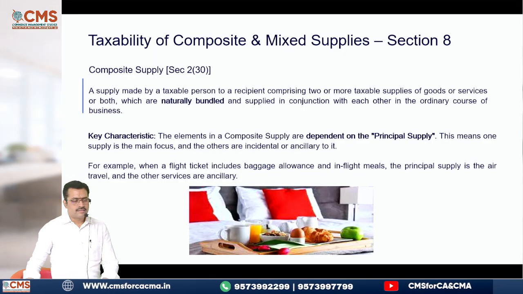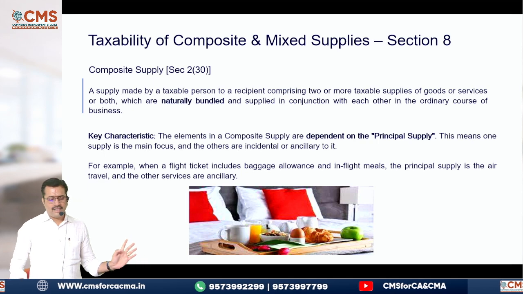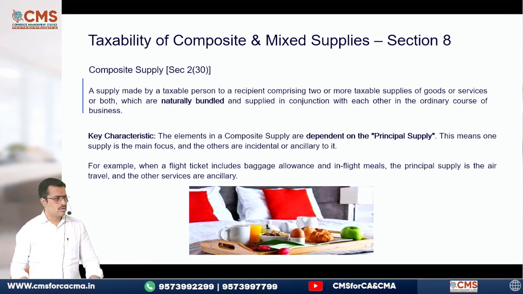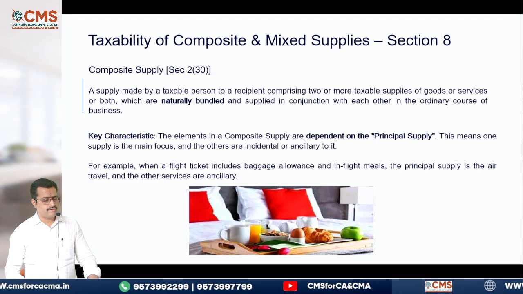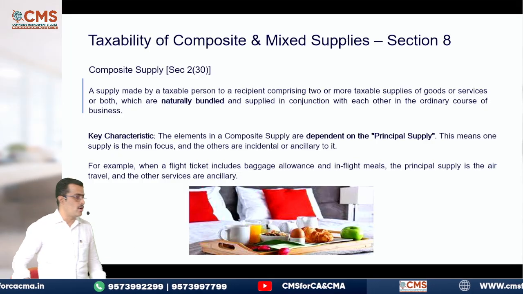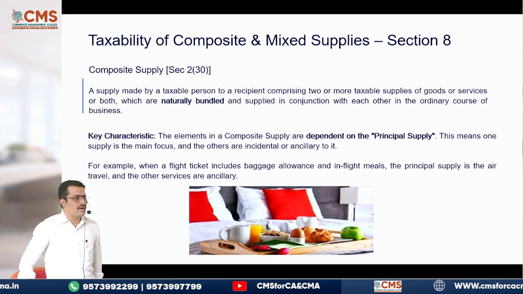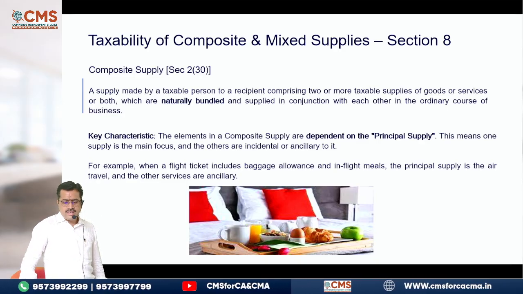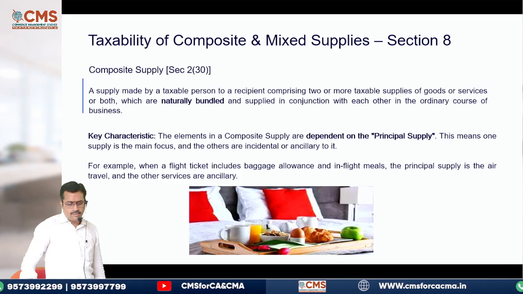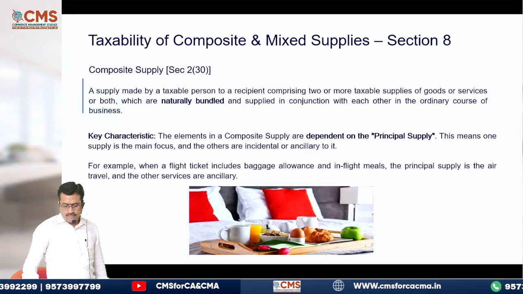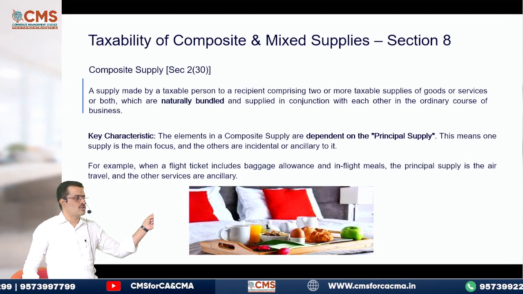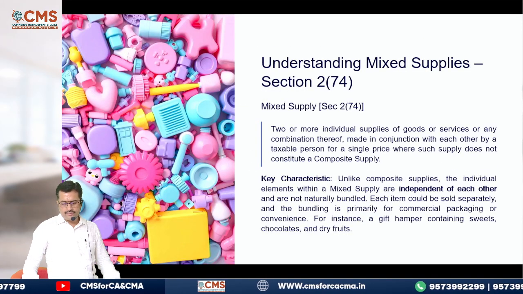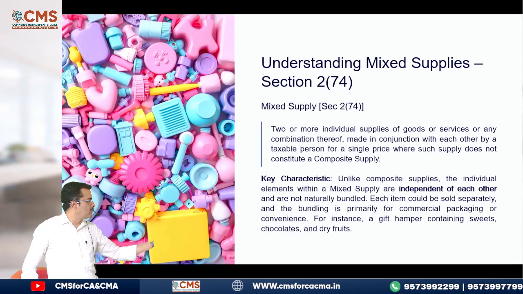Quickly study this one. A supply made by a taxable person to a recipient comprising of two or more supplies of goods or services or both, which are, I have already bolded, naturally bundled. Very clearly I have bolded naturally bundled and are supplied in conjunction with each other in the ordinary course of business. Then one key characteristic I have also bolded. There should be a what supply? Principal supply. Very good. Then mixed supplies. What will happen?